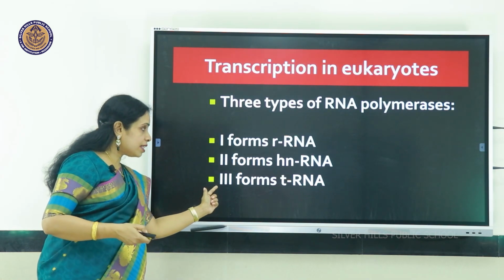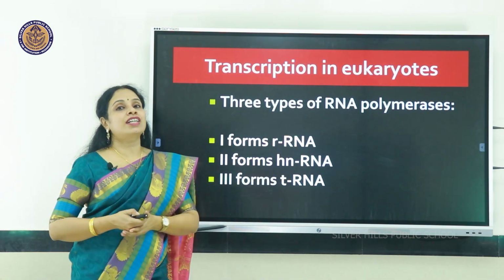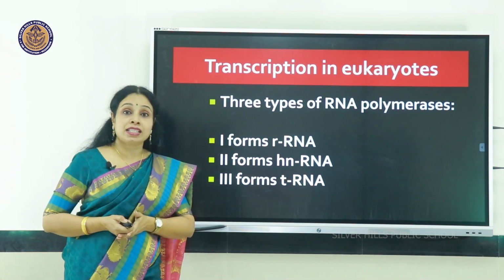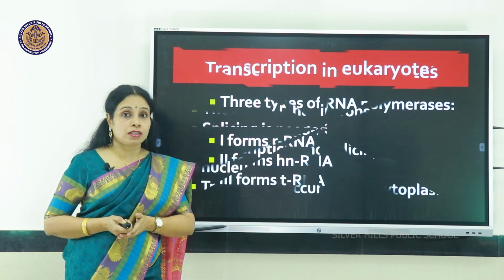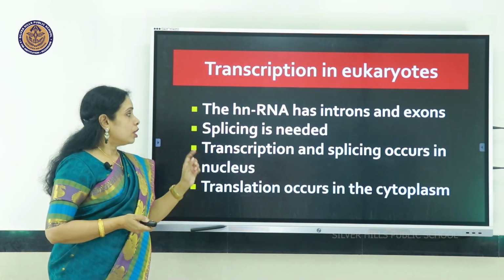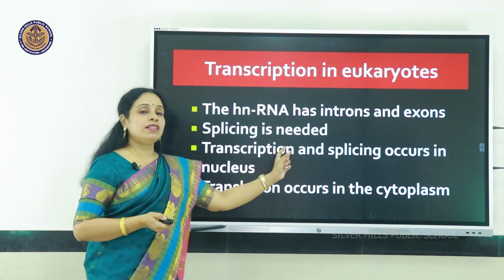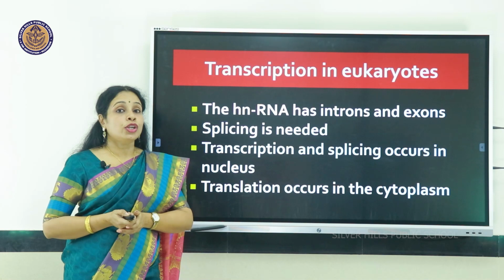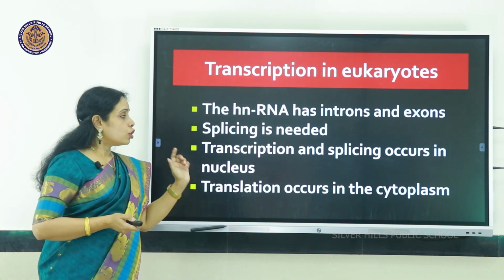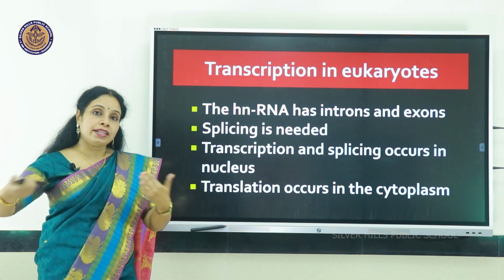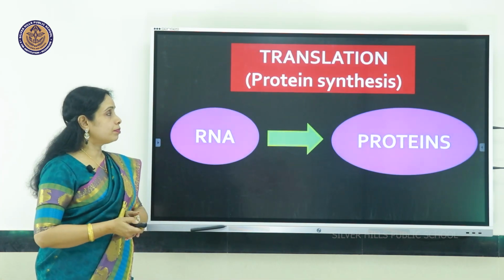RNA polymerase 3 will form the transfer RNA. Such a complication is not there in the case of bacteria, prokaryotes. Transcription and splicing will occur only in the nucleus in the case of eukaryotes. So, translation should happen outside in the cytoplasm.